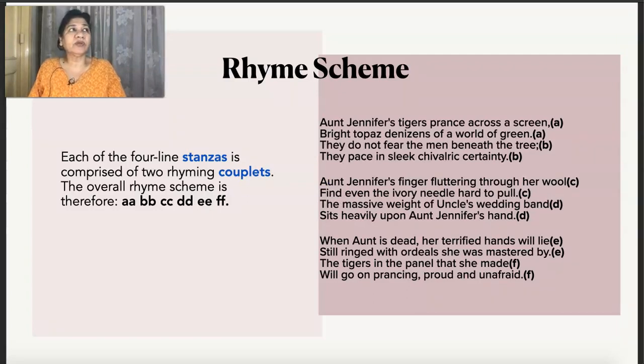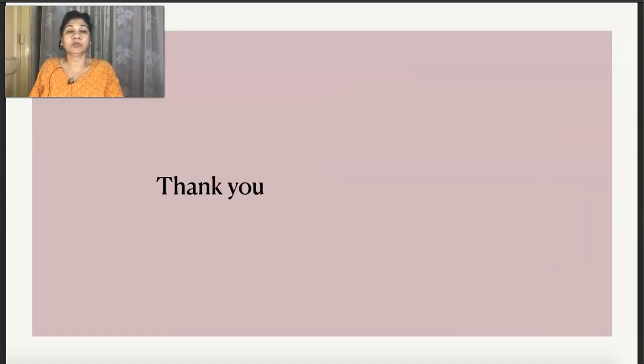The last part is the rhyme scheme. What is the rhyme scheme? It shows how the lines rhyme with each other. I have shown you the last words here: screen and green, so they are AA, and tree and certainty, likewise BB. That's a simple rhyme scheme that we have. So thank you, that's all we have in this video.